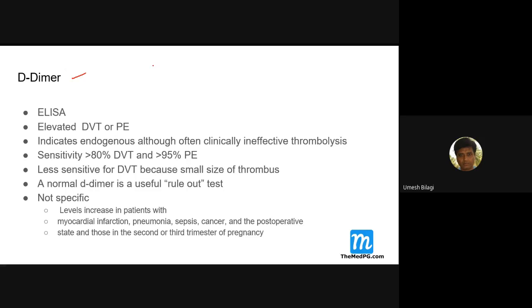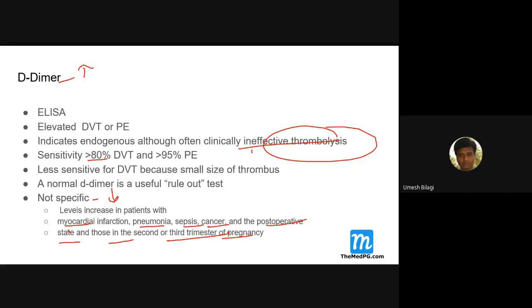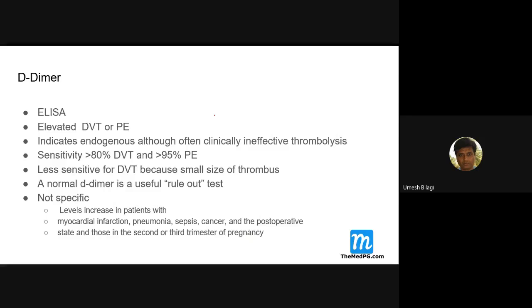D-dimer is non-specific. You should know that it has a high sensitivity, but specificity is very low, because it can get increased in many conditions like myocardial infarction, pneumonia, sepsis, cancer, post-operative state, and all this. Even in the second and third trimester of pregnancy, the D-dimer test can get increased. So the D-dimer test is not specific for DVT or pulmonary embolism. It only says that there is thrombolysis happening inside the body, which could be unrelated to pulmonary embolism.